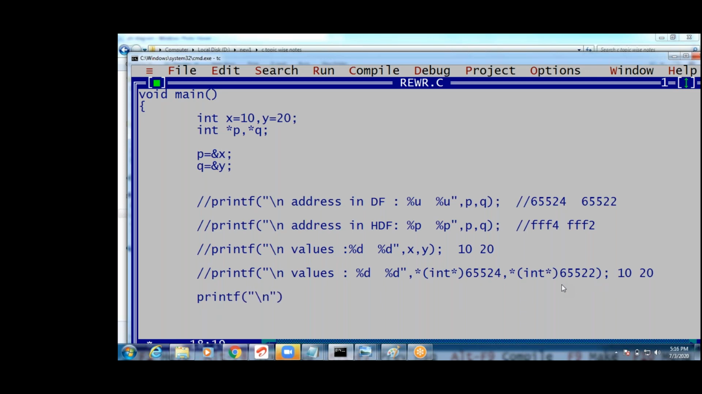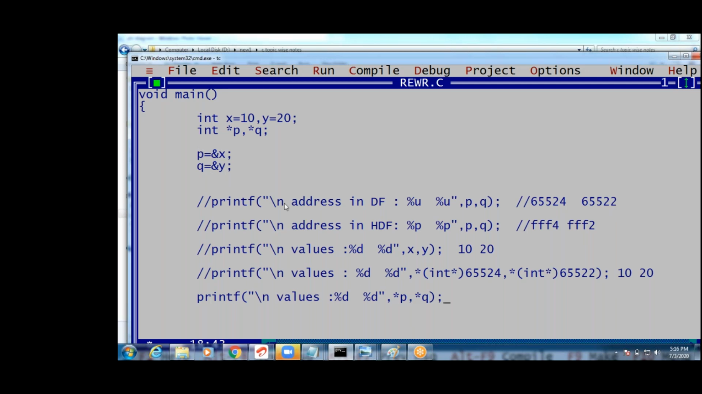Now how to print the values, guys? Printf of series. What is p? p is an address, guys. How to print the values? Star percentile percentile. p is an address, right? Star p. What is star p, guys? p is how much? 65,524. Star p comma star q. What is star q? 65,522.